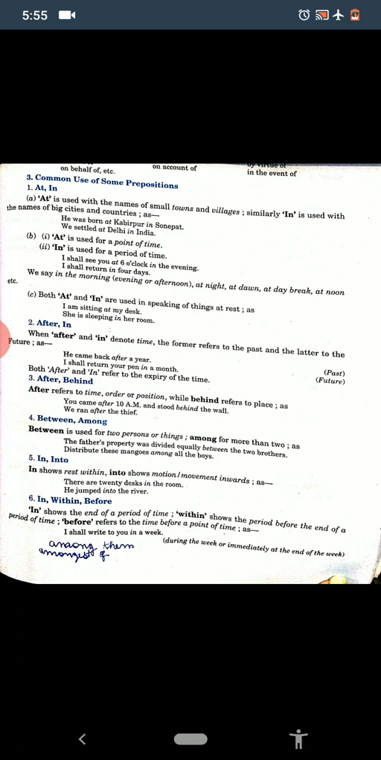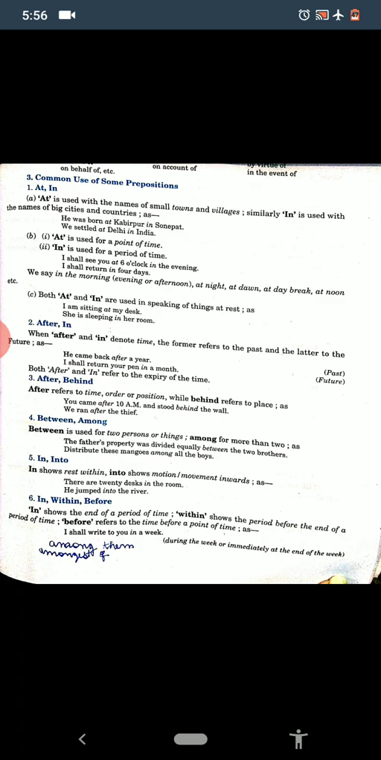Then the fifth one is in or into. In shows rest within, into shows motion, movement, inward. For example, there are 20 desks in the room. I am sitting in the room. And into, motion is there. He jumped into the river. He came into the room. Motion is there.